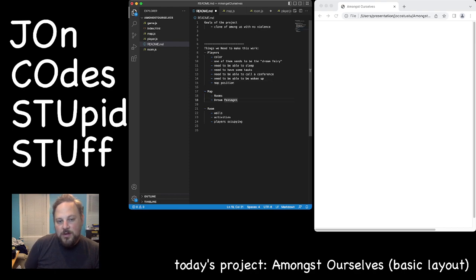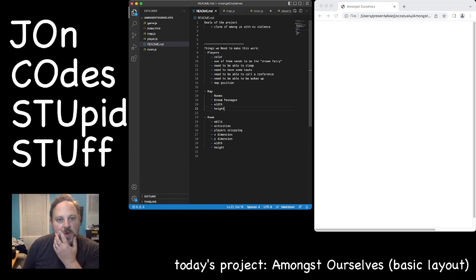Map has an X dimension, and a Y dimension, and room will end up having a X dimension, with height. And actually, I'm going to change that map to width and height too, because I don't think dimension makes any sense.